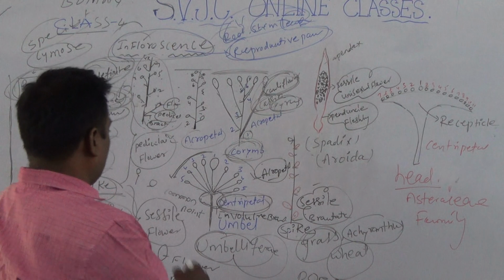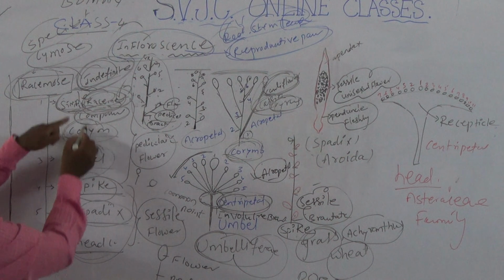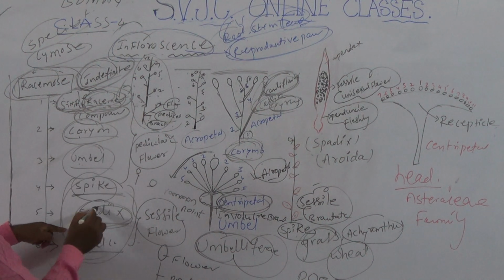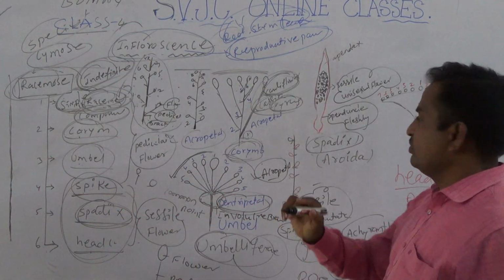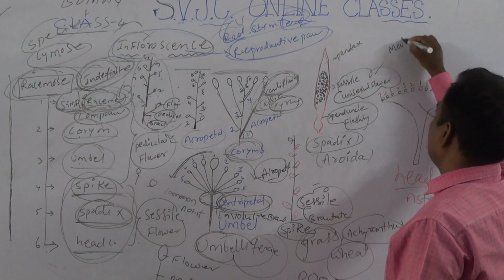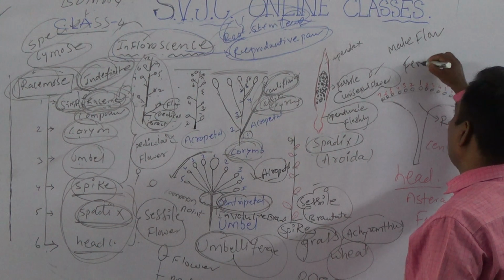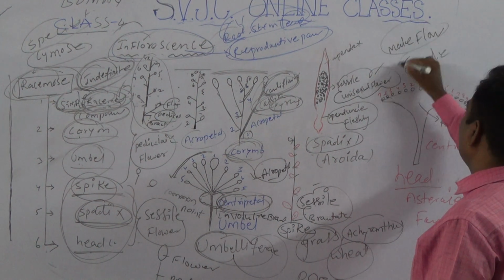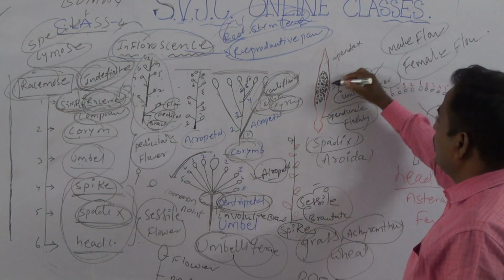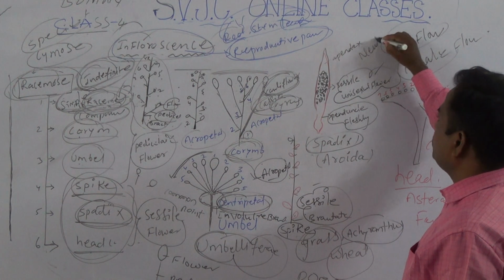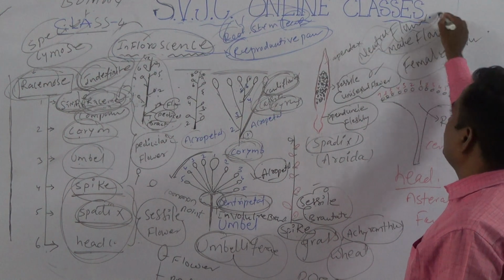Very interesting. In the first, second, third and fourth, all are bisexual flowers. But in spadix, unisexual flowers are reported. Unisexual means female flowers and male flowers. Male flowers and female flowers are called unisexual flowers. Also, neutral flowers are reported in the middle. Neutral flower is a floral reward.